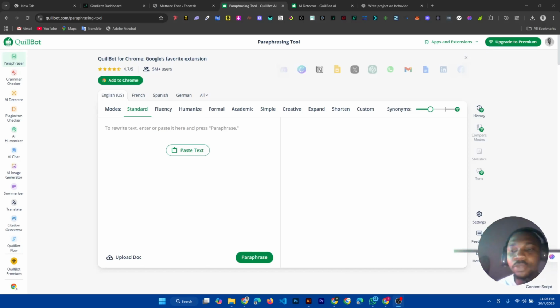So most persons don't really know how to paraphrase their work when they are trying to copy from another person's project, or how to humanize their project when they are using AI to write their project work. If you don't do one of these things, if you put it on Turnitin, it's going to flag as AI, or probably you copied someone's work.